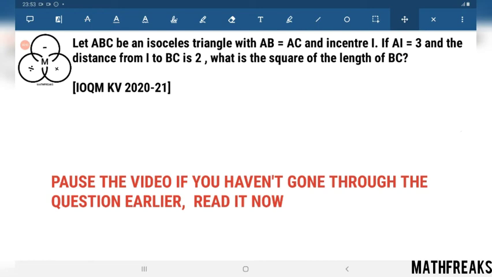Let ABC be an isosceles triangle with AB equals AC, with incenter I. AI is 3 and the distance from I to BC is 2. What is the square of the length of BC?